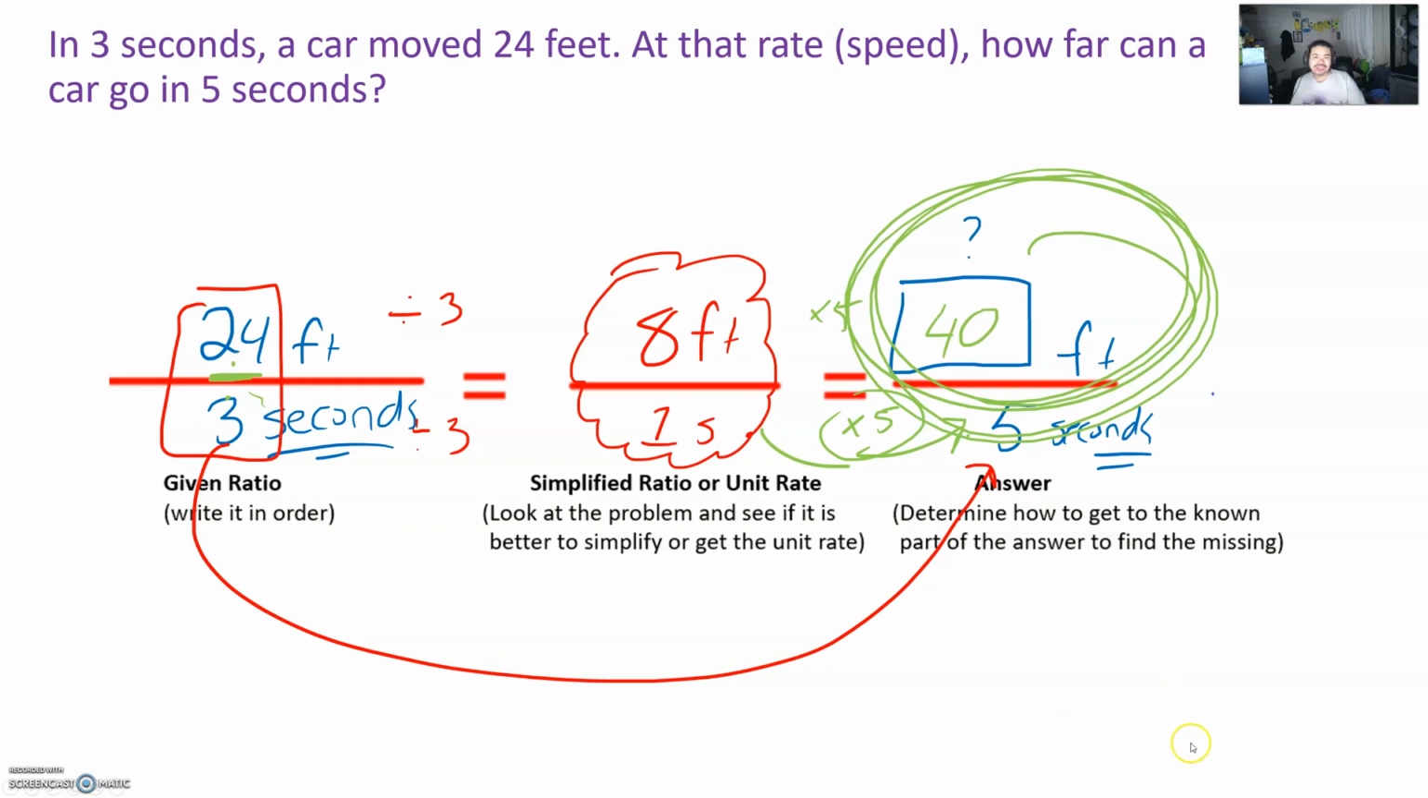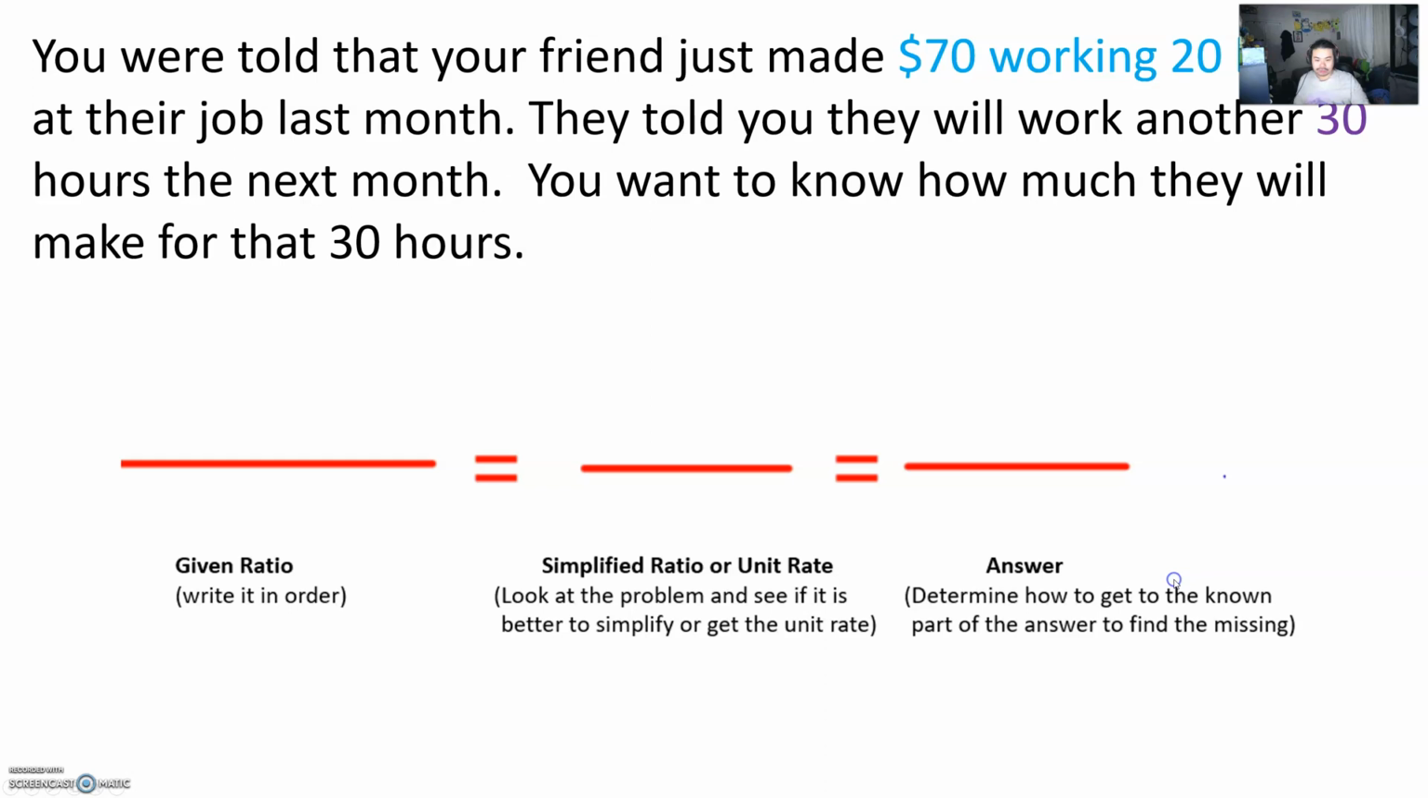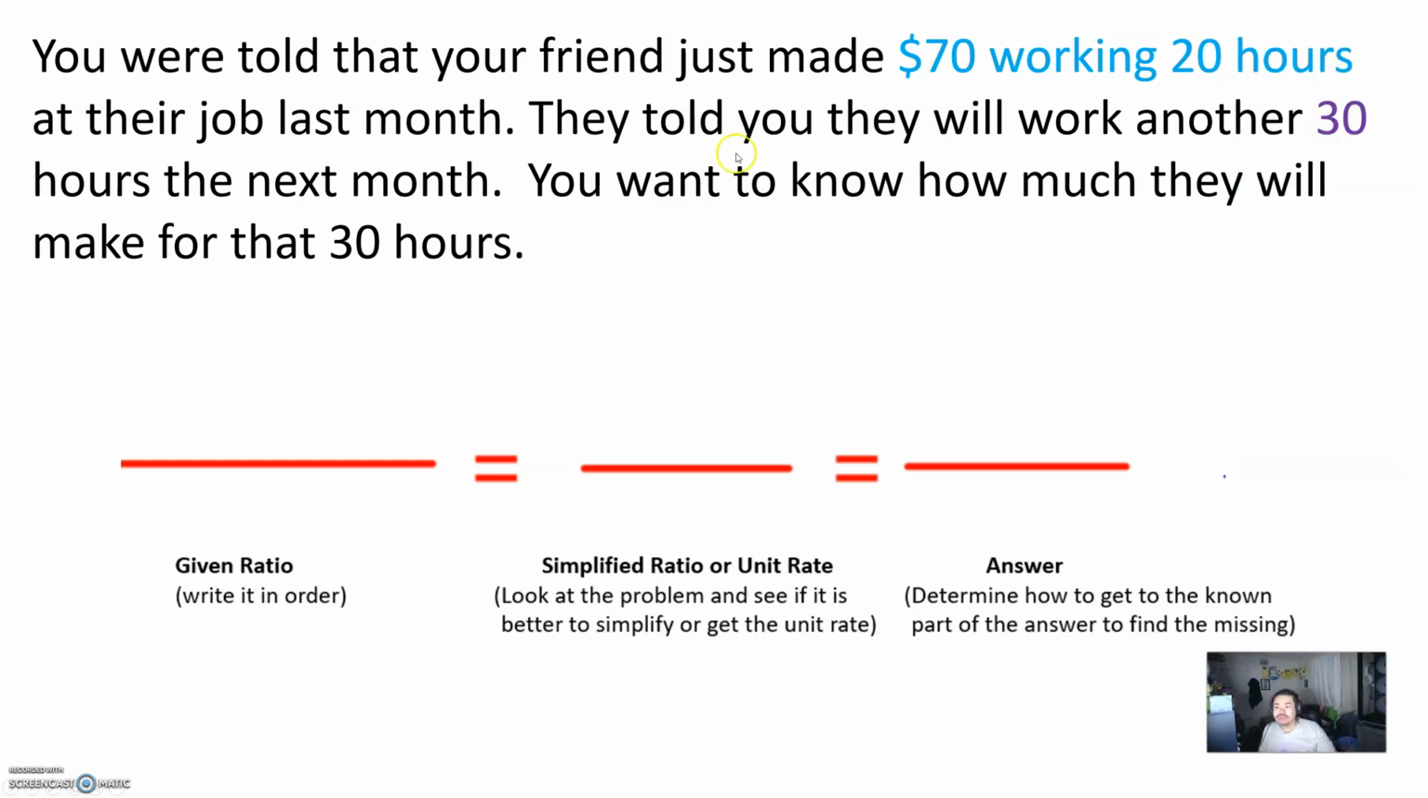Okay, so let's use another example using the same strategy of using unit rate to find our equivalent ratio. So here, you're told that your friend just made $70 working 20 hours at their last job. They told you that they will work another 30 hours for the next job. Sorry, for the next month. You want to know how much they will make for that 30 hours. I kind of messed up the wording here. I'm getting rid of the word another. It's asking, they will work 30 hours for the next month. You want to know how much they'll make for that 30 hours.